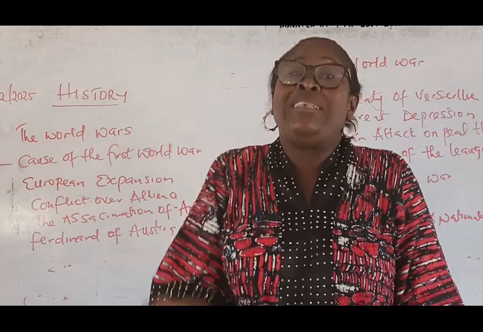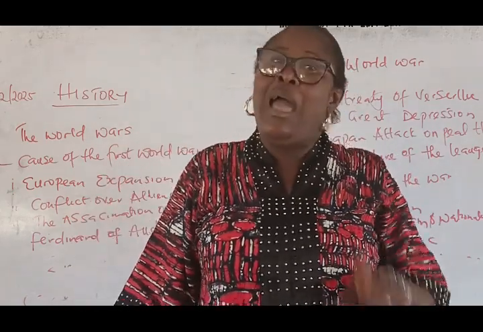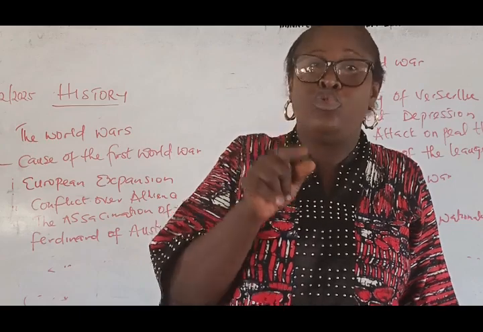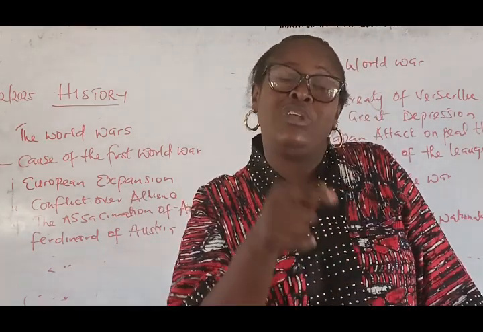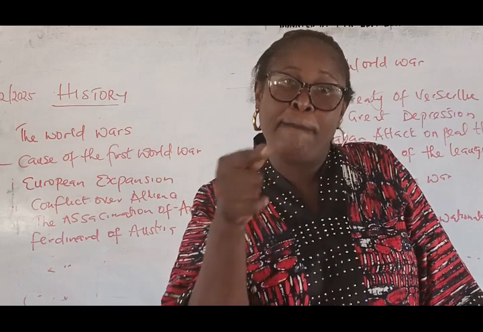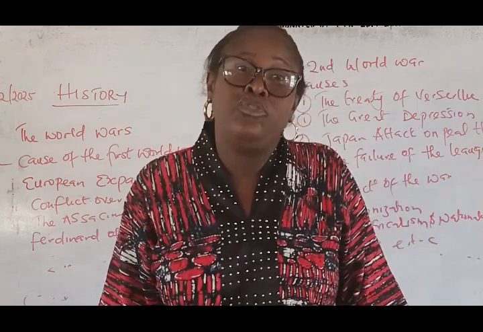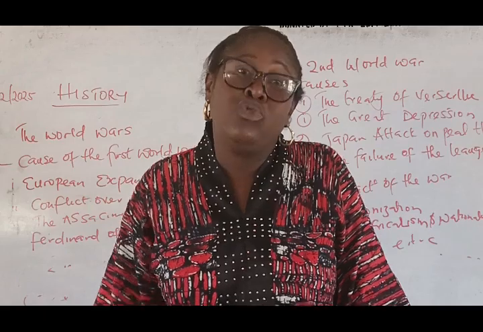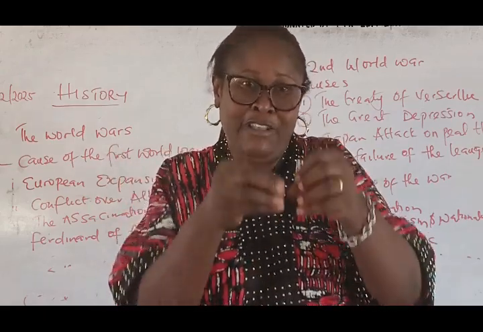And so, as Germany now supported Serbia, saying that what they did was right, Britain said, no, what you did was wrong, because Austria was an ally to Britain. So they decided to join Austria to fight Germany. So these were all the major causes that brought about the First World War.